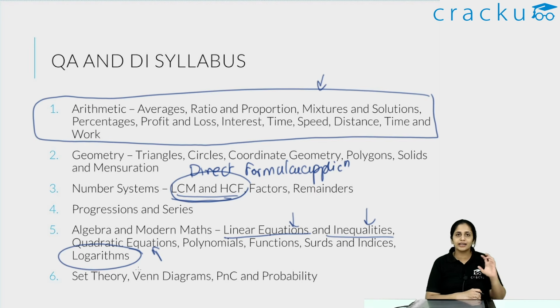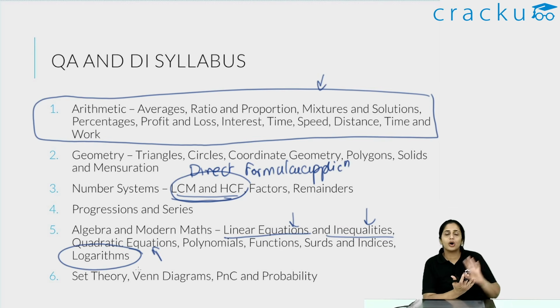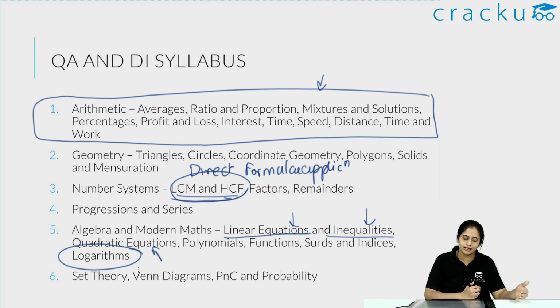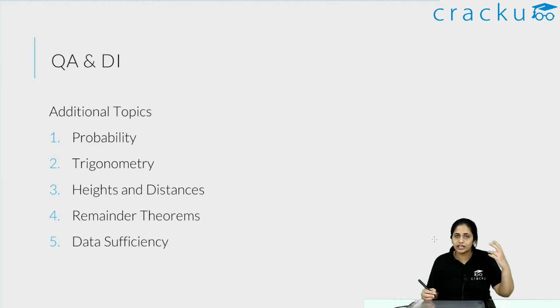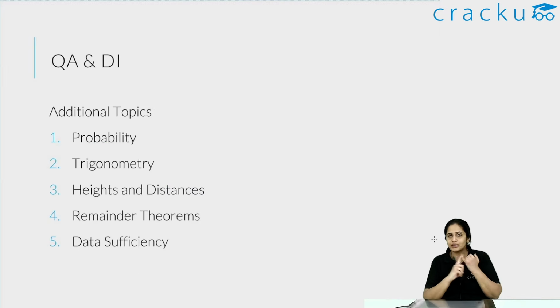But set theory and Venn diagrams come with lesser frequency. There are just one-off questions here or there that come from this. Okay, now I'll take a look at the part of the syllabus which is essentially extra or additional to your CAT syllabus. So the part that is extra or additional to your CAT syllabus is firstly probability.